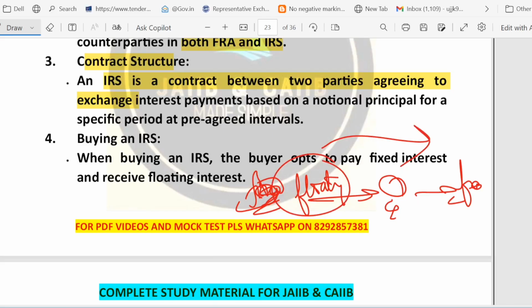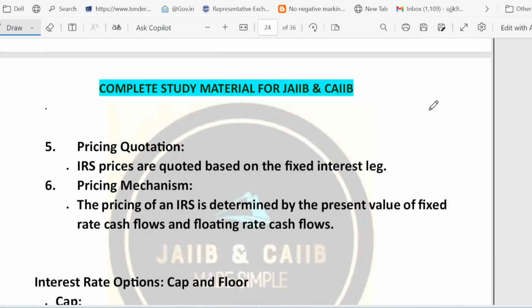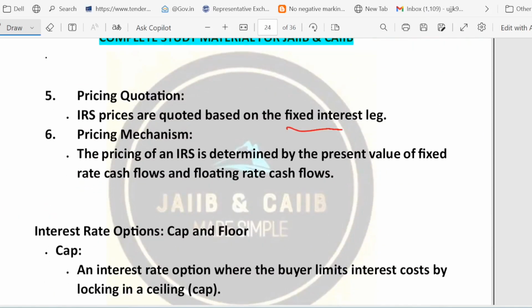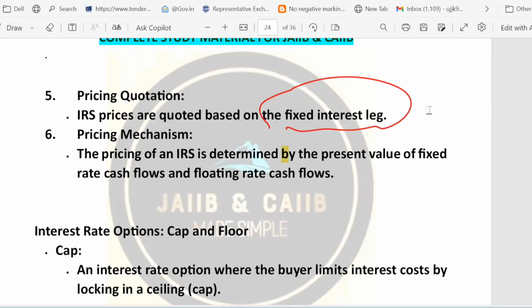Now, pricing quotation. IRS prices are usually quoted based on the fixed rate. Remember it. The fixed interest rate is the one the party agrees to pay. Pricing mechanism: the price of an IRS is determined by calculating the present value of all the future fixed and floating cash flows. Very, very important. We calculate the present value of all the future cash flows, then we determine the price of an IRS.